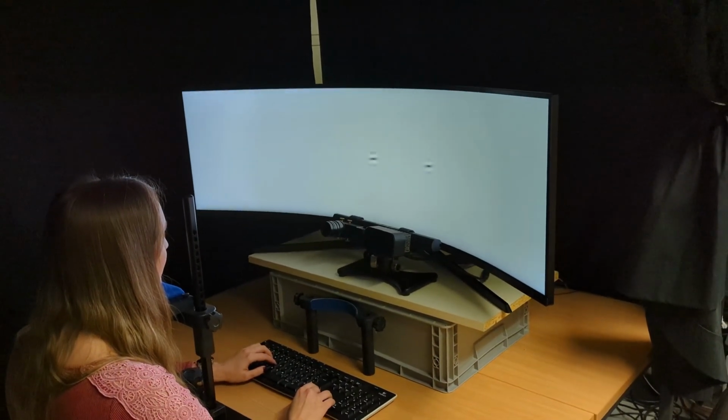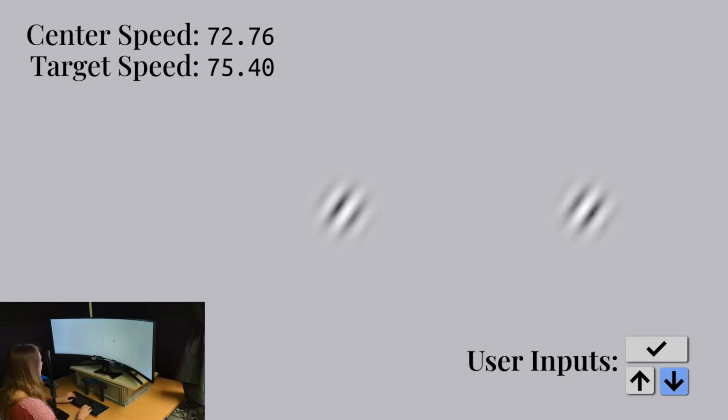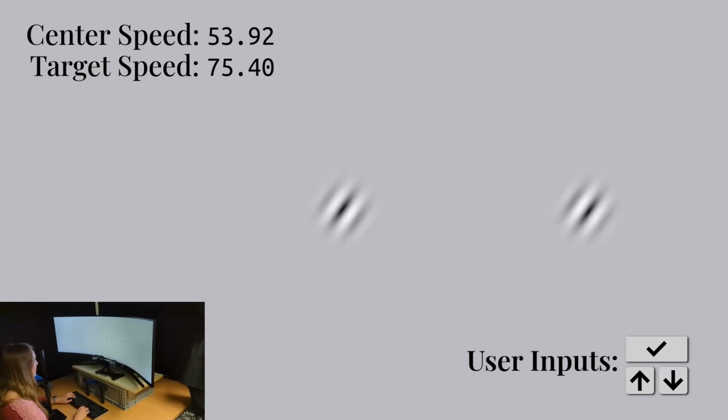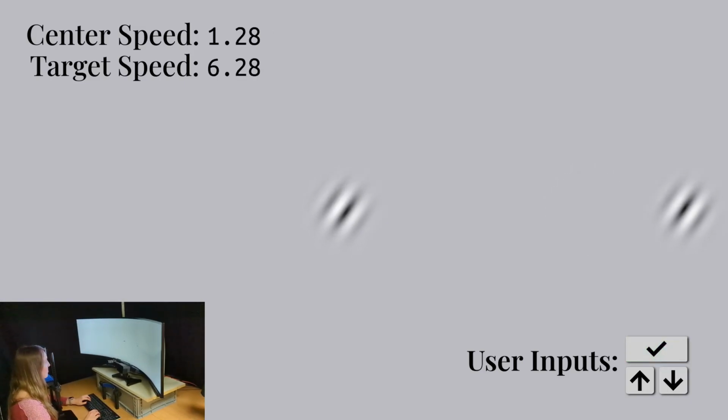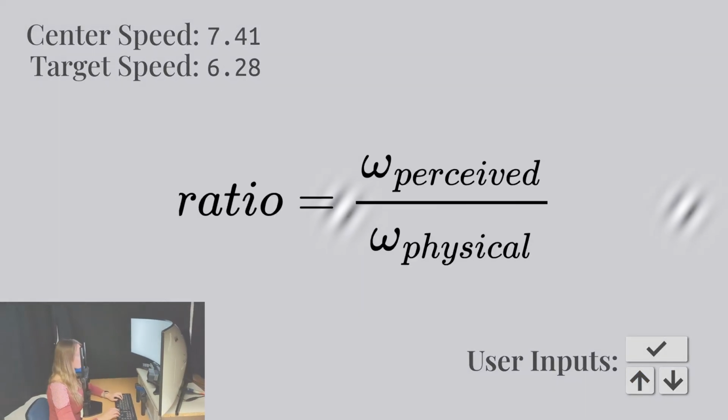To obtain empirical measurements for this relationship, we show simple patterns known as Gabor patches at different eccentricities on a wide field of view display. Each trial consists of a central patch, which a participant observes directly, as well as a second patch observed in the periphery. These patterns are then set into motion, and the participant is tasked to adjust the central speed to match the peripheral speed. Each participant performs many such trials at different eccentricities and velocities. This way, we can determine the ratio of the perceived speed to the physical speed.